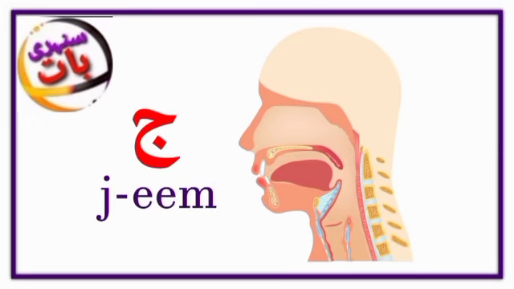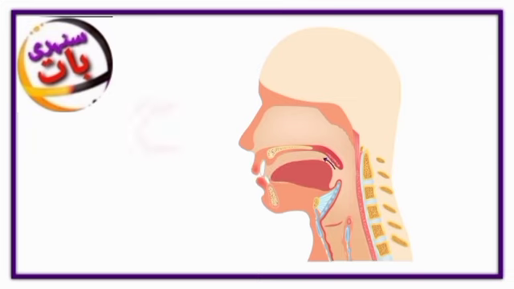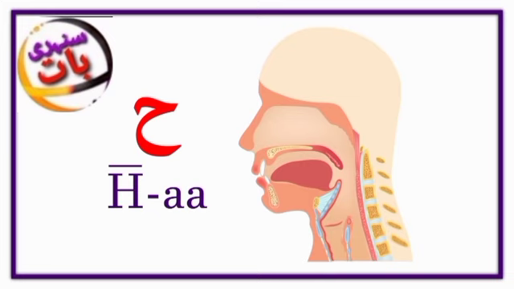Jim, ja. Ha, ha. The sound of ha comes from the middle part of throat. We don't say it as the English sound ha, as in house. We say it as ha, from the middle throat. Ha, ha.